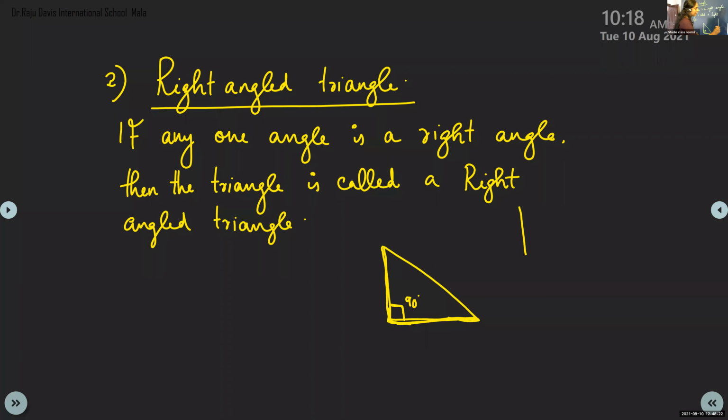Otherwise, other angles we give this sign, simply like this, right, children? But especially for right angles, we give that square shape because it is 90 degree. Clear? That is enough. No need of making the other angles. Enough. This is enough. Clear? Okay.